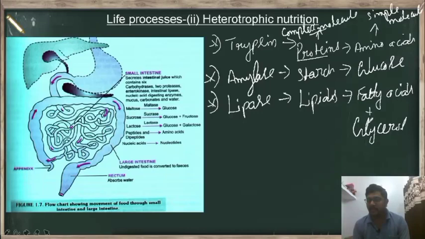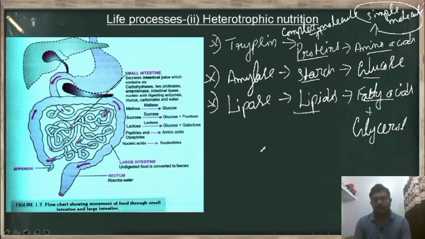So in the small intestine, proteins get broken down into amino acids, starch into glucose, and lipids into fatty acids and glycerol. Protein, starch and lipids are complex molecules which cannot be absorbed by the small intestine, whereas amino acids, glucose and fatty acids are simple molecules, and these simple molecules can be easily absorbed by the small intestine. And then when the digestion of this food completes, the small intestine contains